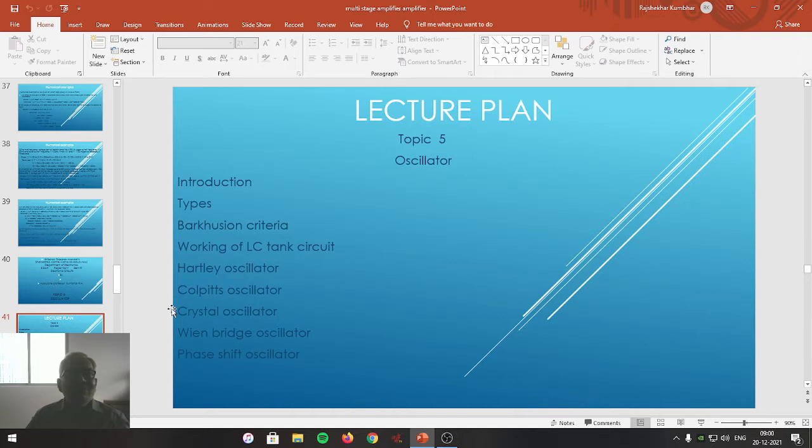So these are the 5 oscillators whose details we are going to cover. Previous to that, we are going to complete some of the things which are necessary to study the 5 types of oscillator. So this is the lecture plan with which we are going to complete our topic, namely oscillator.